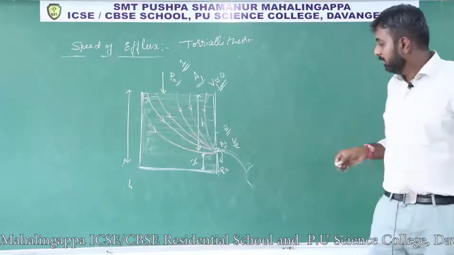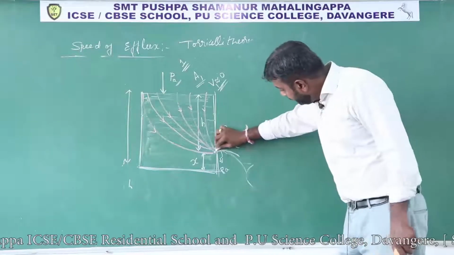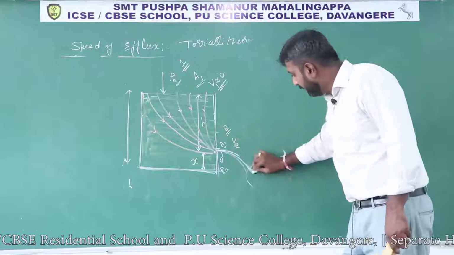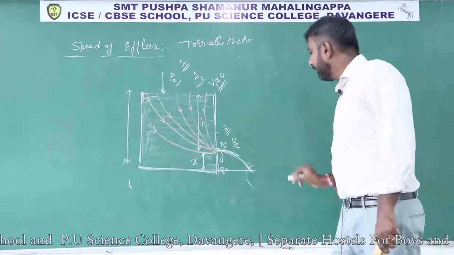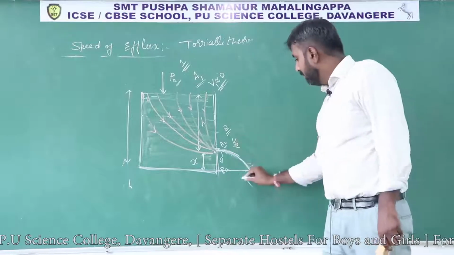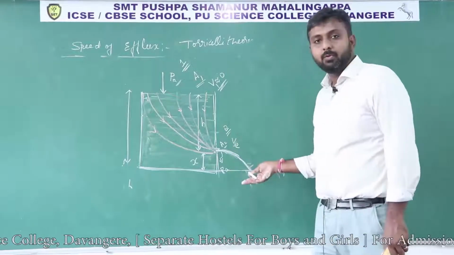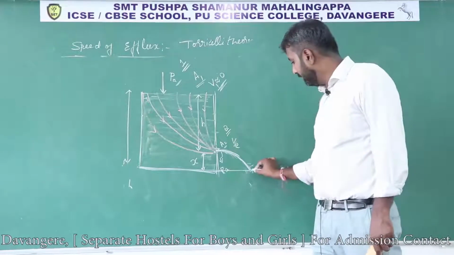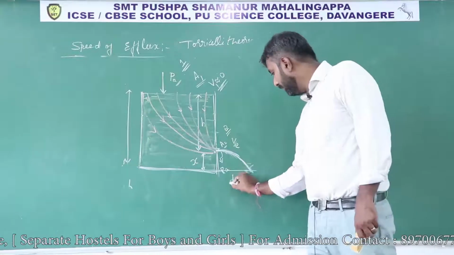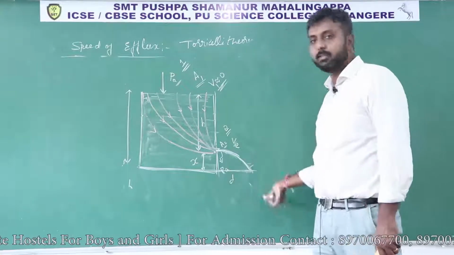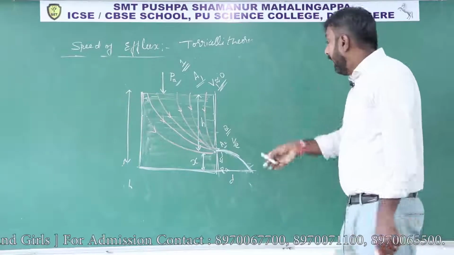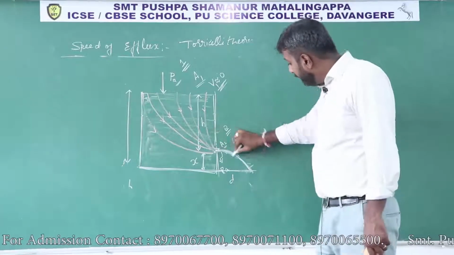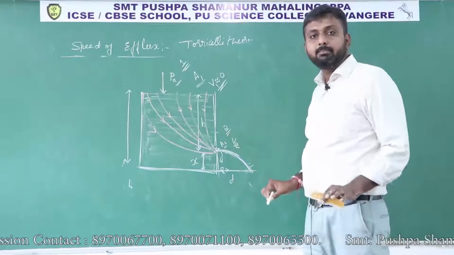The liquid will come out from this opening, right? Then it will strike the ground. So that velocity we came to know is root over 2gh. With that velocity it will strike, so it will cover some horizontal distance. That is nothing but the range. And to reach the ground, it will take some time.